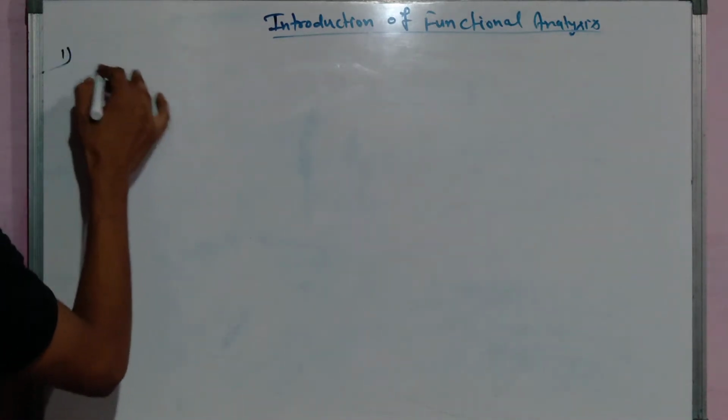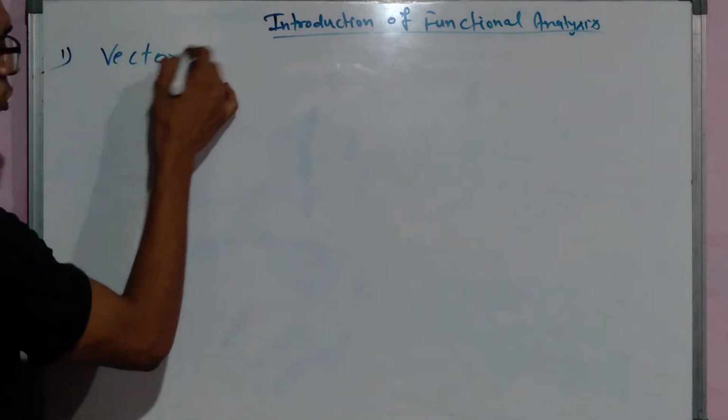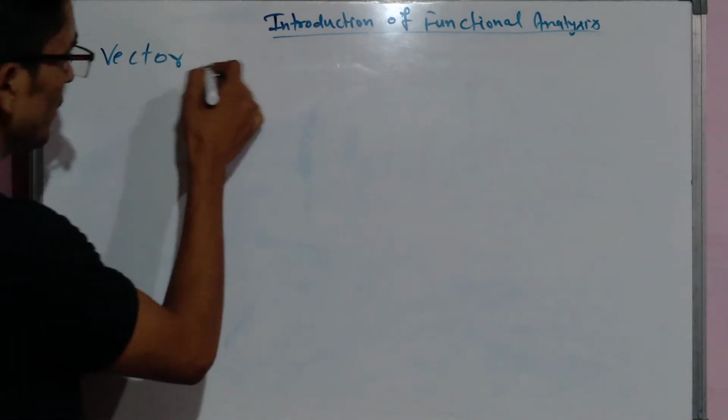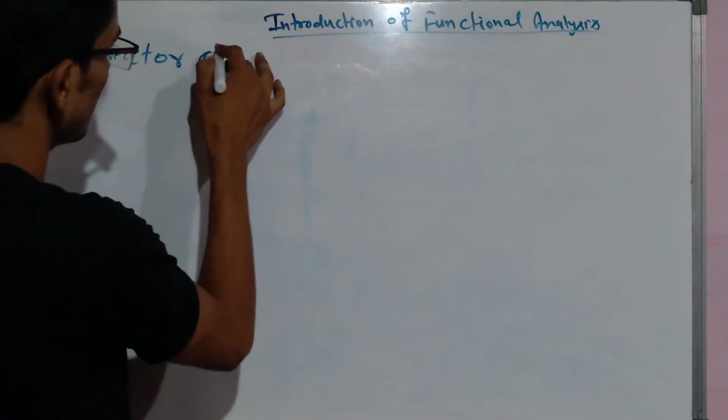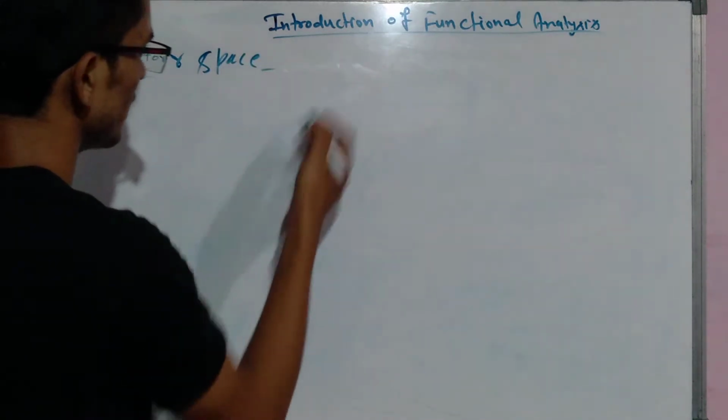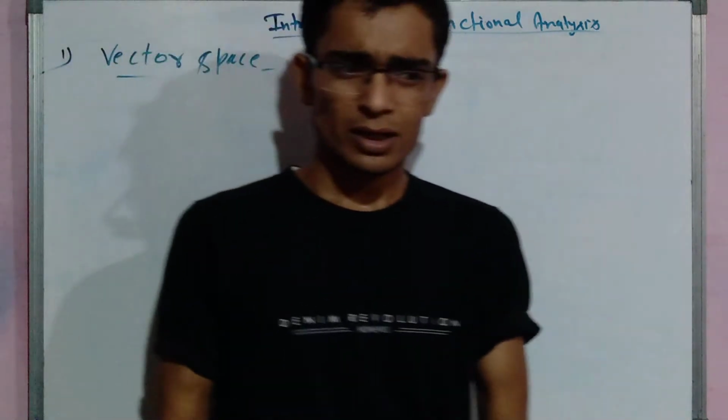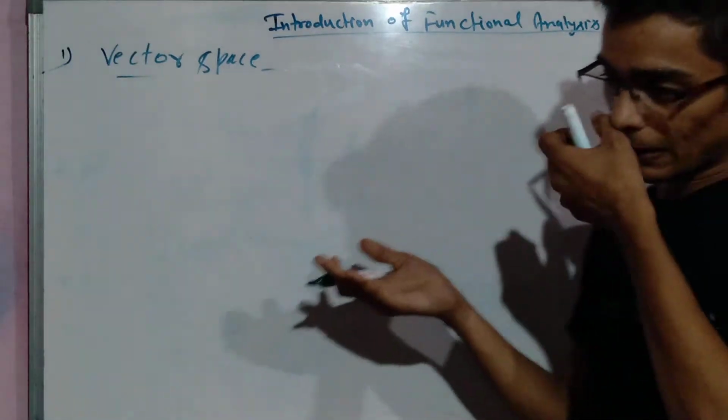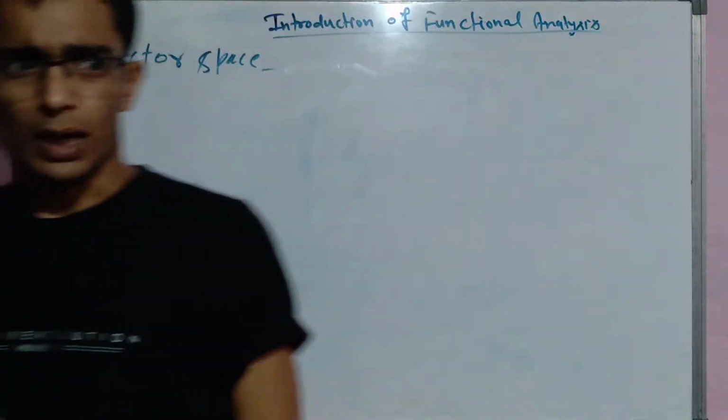First we talk about vector space, which you know very well, and which you have cleared in your bachelor degree.